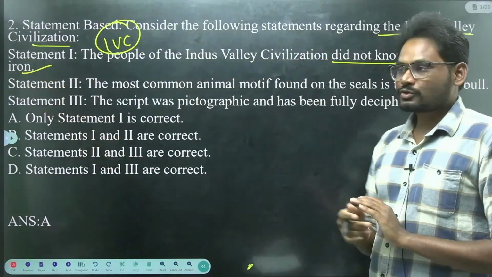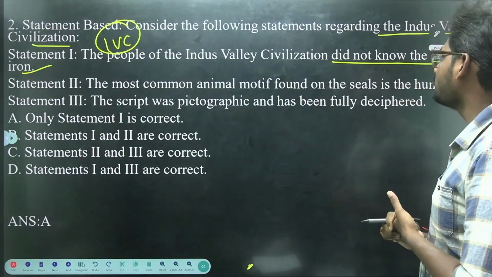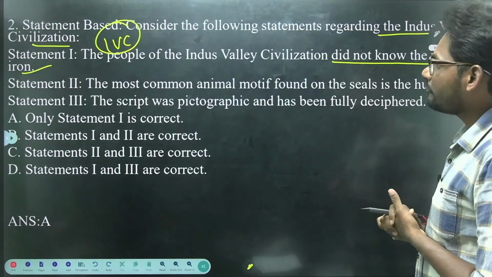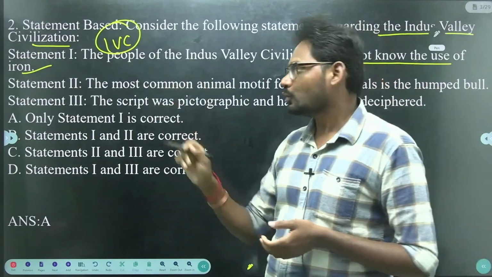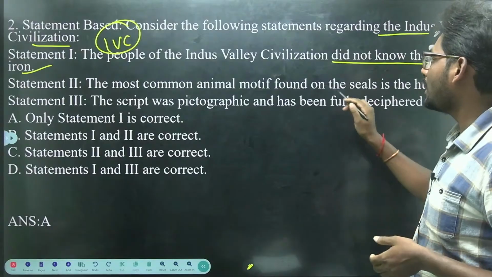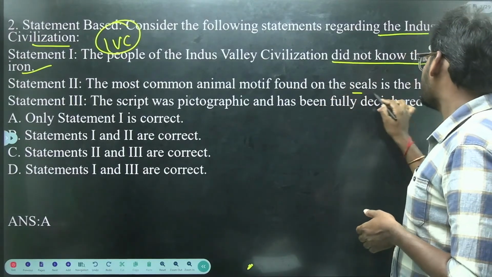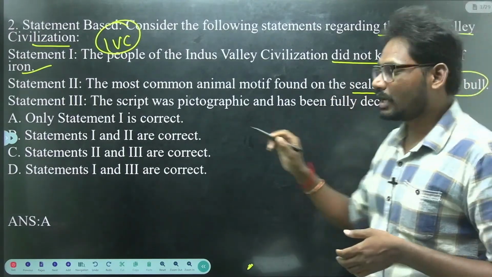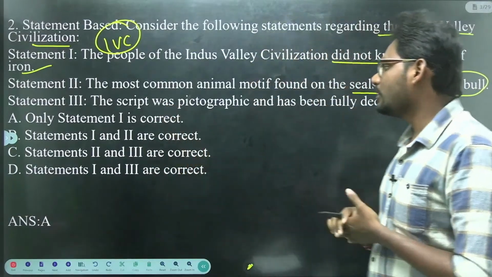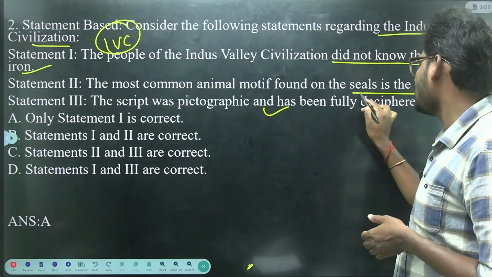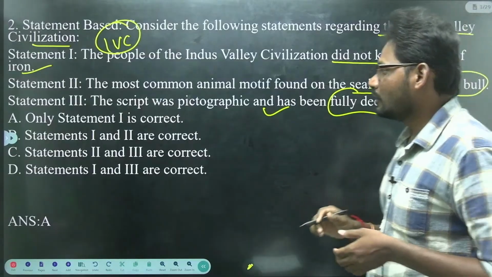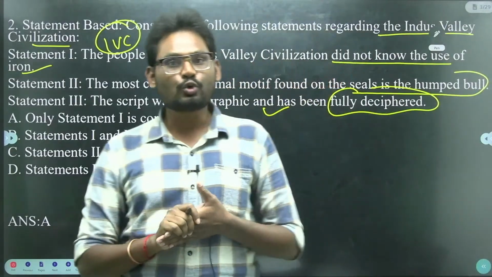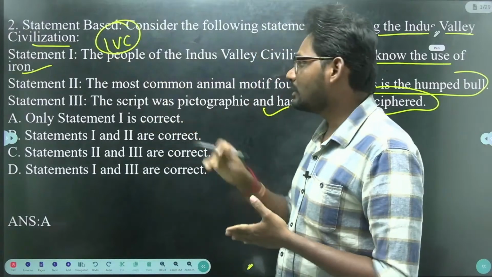Statement 2: the most common animal motif found on seals is the humped bull. Statement 3: the script was pictographic and has been fully deciphered. Let us identify the true statements.